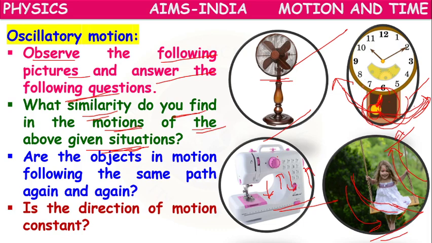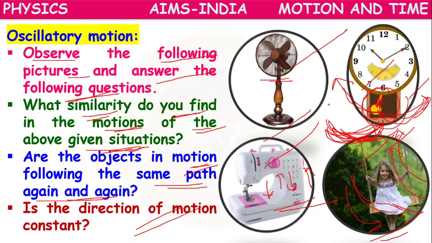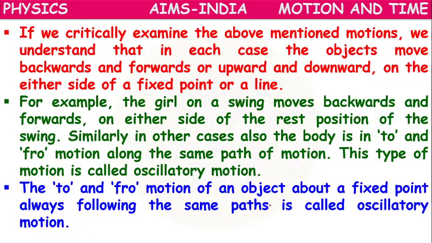So here in the pendulum clock, the sewing machine, and a girl on the swing, in these three examples, we observe one special kind of motion where they move over the same path again and again. Moving that side, moving this side, moving that side, moving this side. Same path, again and again they will move. So the direction of motion, one time towards right, second time towards left, towards right, towards left. So the direction of motion is changing continuously.